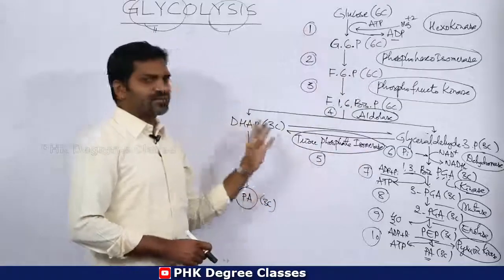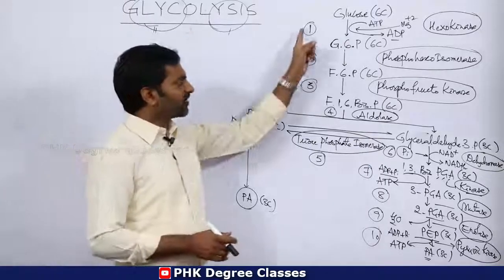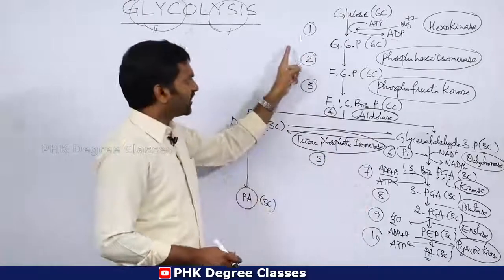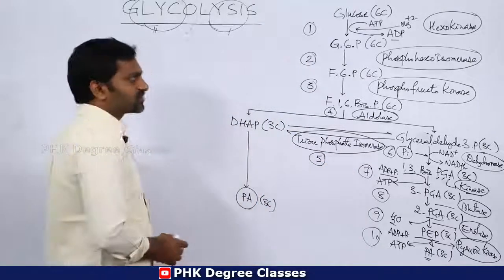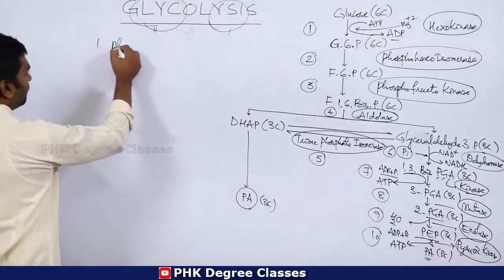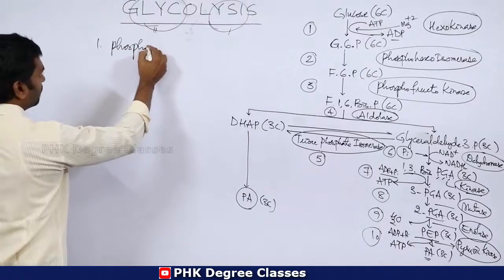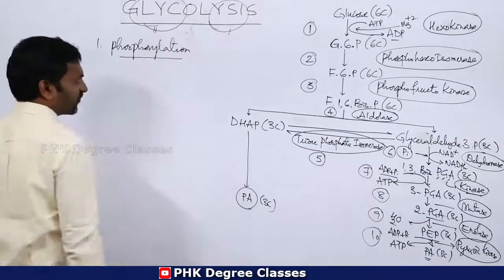So this is a schematic representation of glycolysis. We have 10 reactions in glycolysis: 1, 2, 3, 4, 5, 6, 7, 8, 9 and 10. See, the first one is phosphorylation. What is that? So phosphorylation is the first reaction.